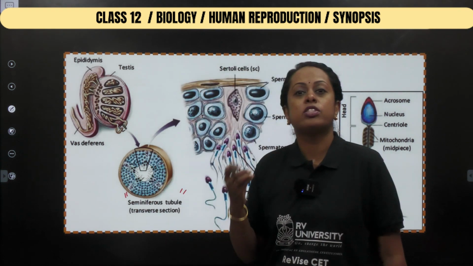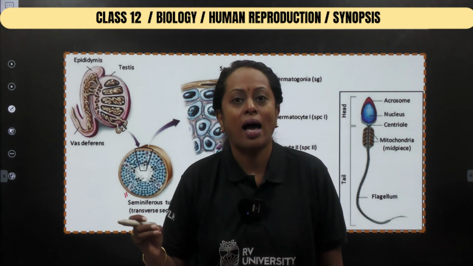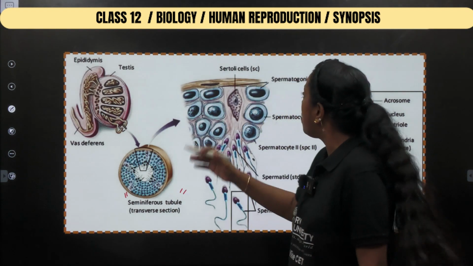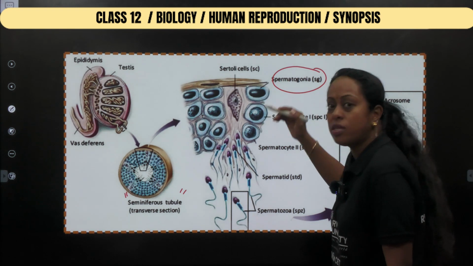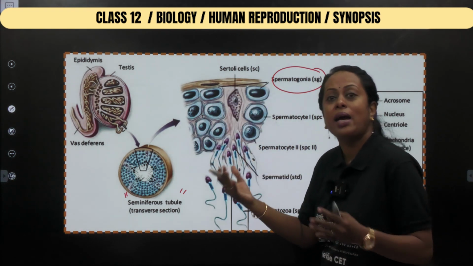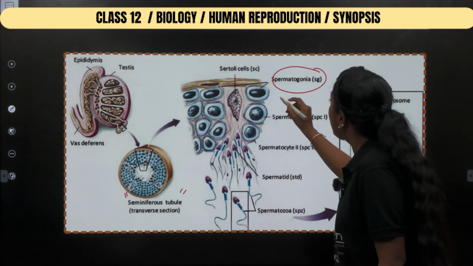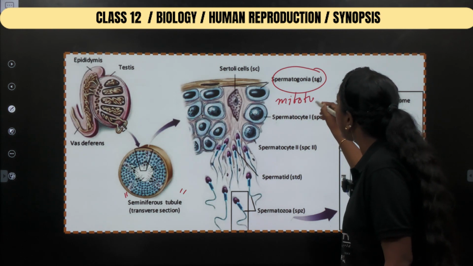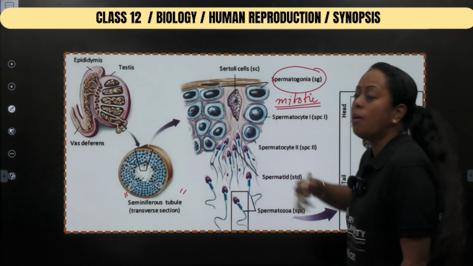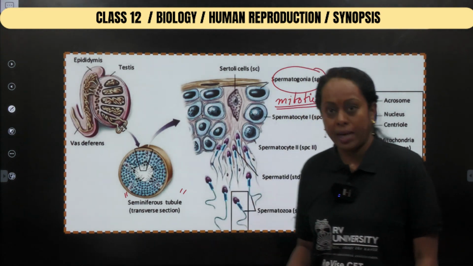Within the seminiferous tubule, the germ cells, or spermatogonia, undergo a process of division to multiply in large numbers. We call that division in the initial stage what? Mitotic division, to produce millions of spermatogonia.